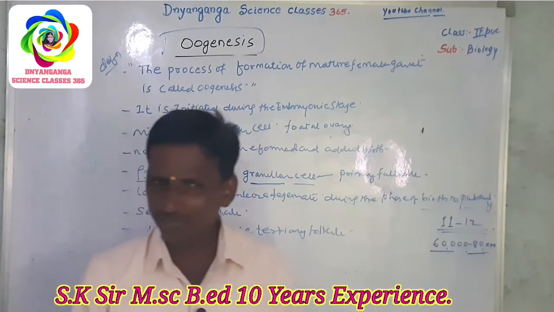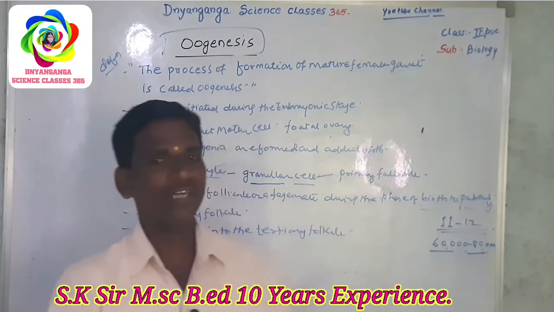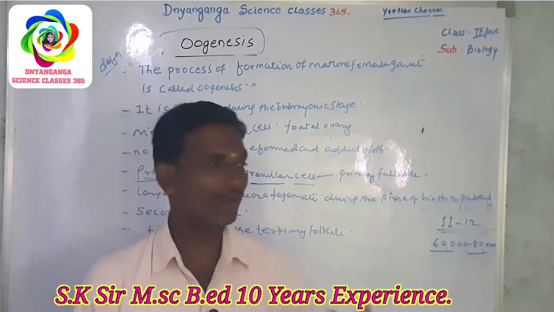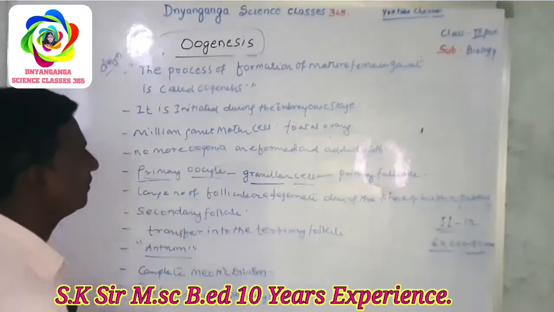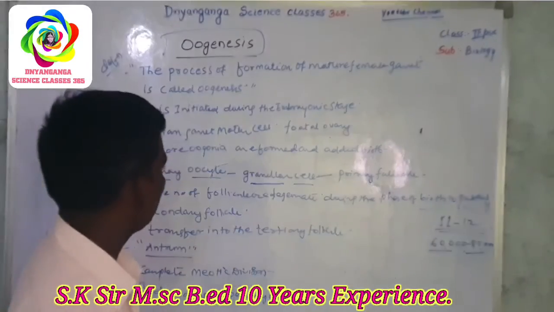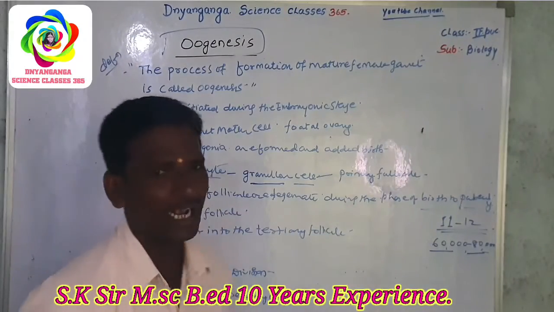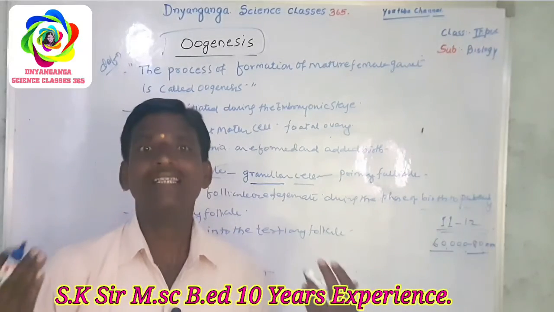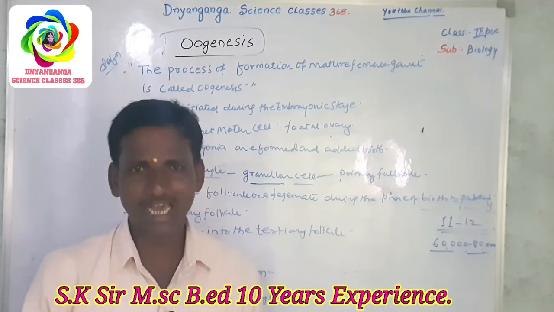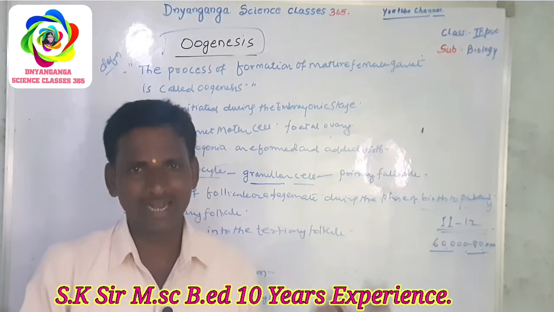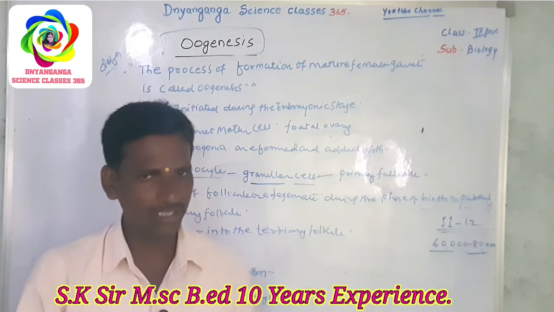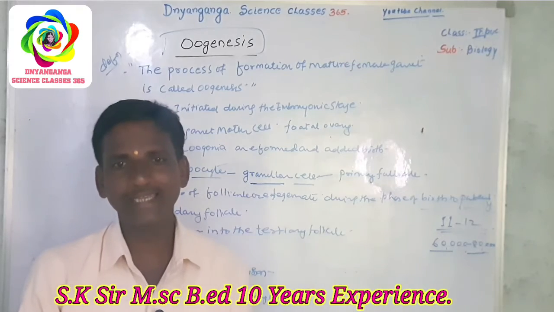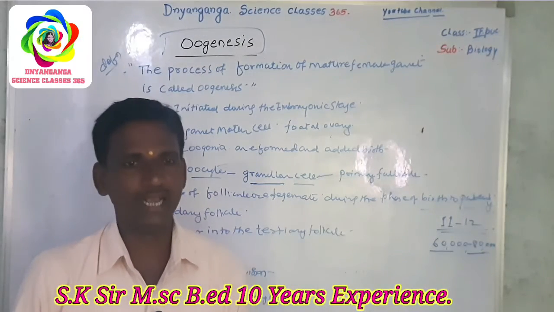Next, the primary follicles are surrounded by more layers of granulosa and theca cells. There are two types of theca cells: the internal theca and the outer theca.